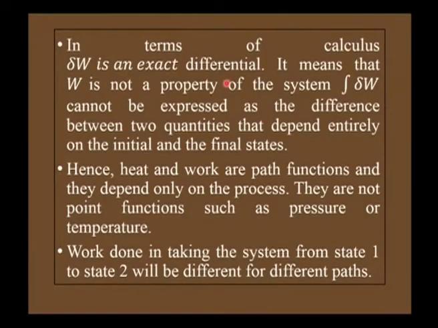In terms of calculus, delta W is an inexact differential. It means that W is not a property of the system, and the integral of delta W cannot be expressed as the difference between two quantities that depend entirely on the initial and final states. Hence, heat and work are path functions and they depend only on the process. They are not point functions, you should remember, such as pressure or temperature. Therefore, the work done in taking the system from state 1 to state 2 will be different for different paths.